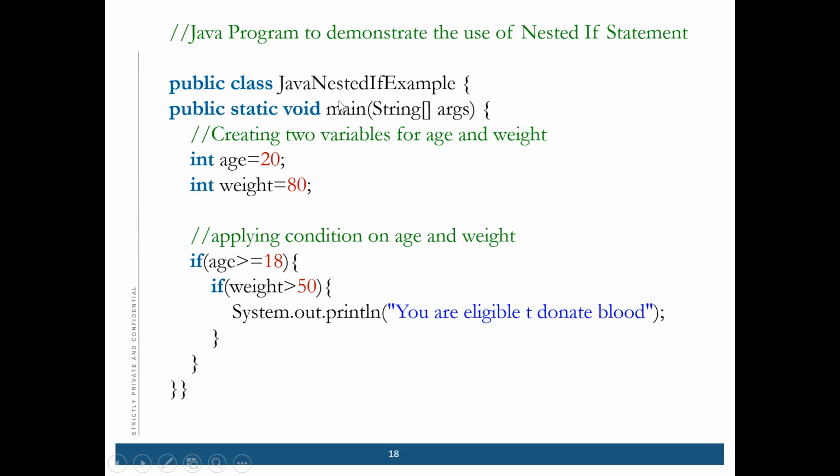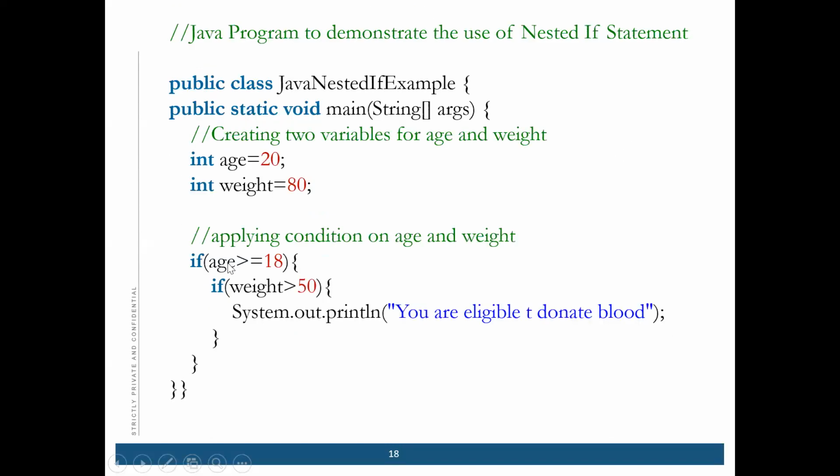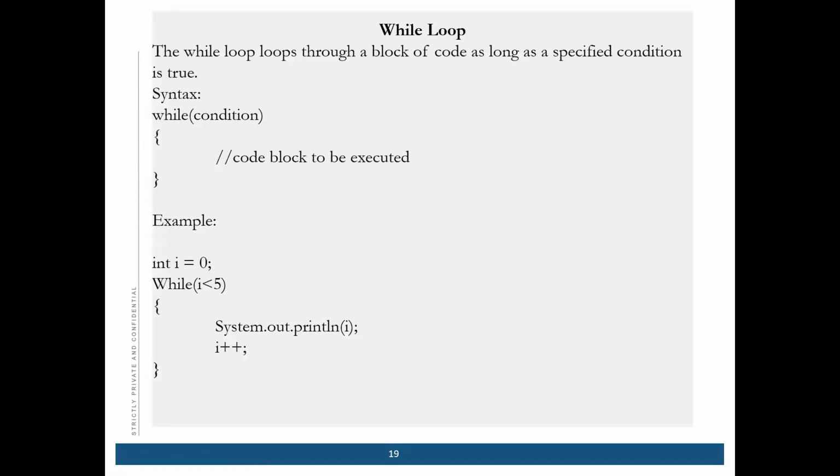So this is called a nested if. In the earlier case, you were just checking the condition and coming out. Those are all independent if statements, but here they depend on each other: both the conditions should be true, then only it will enter into that block. So this is the difference.